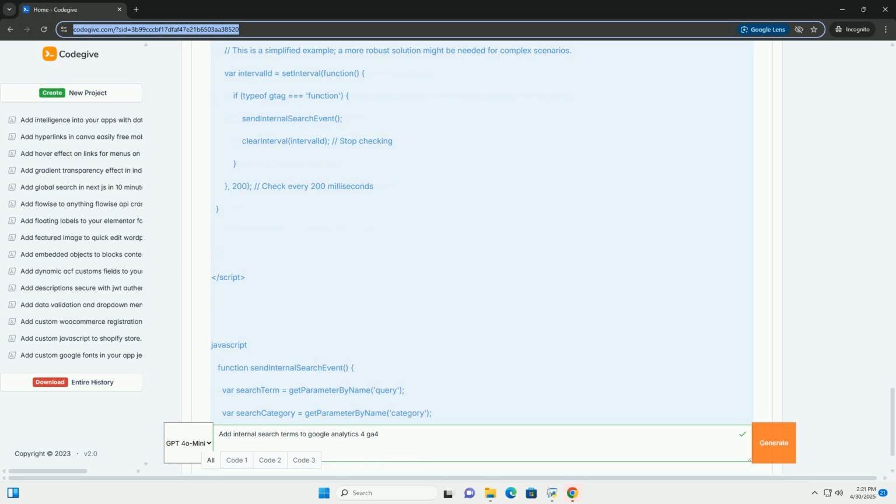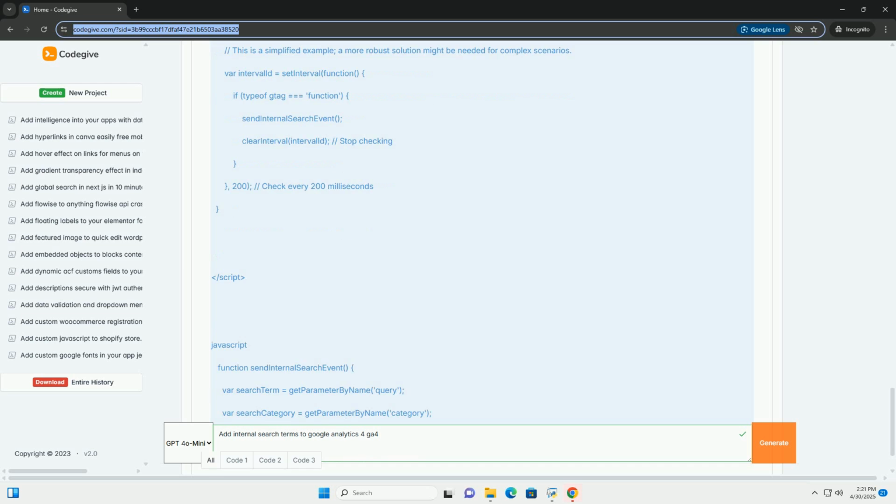Reports: create or customize existing reports to include your internal search data. You can add the search term dimension to reports like events or conversions to see how search queries correlate with other metrics. Filters: use filters to segment your data based on specific search terms or categories.